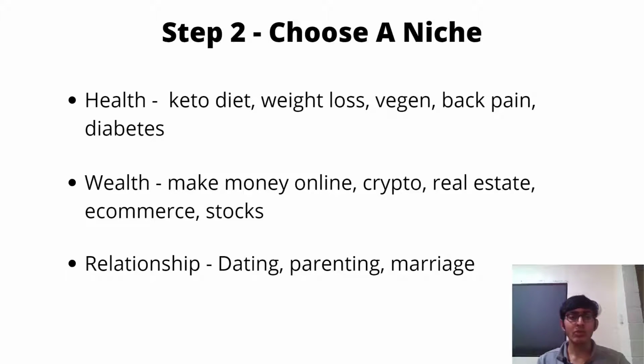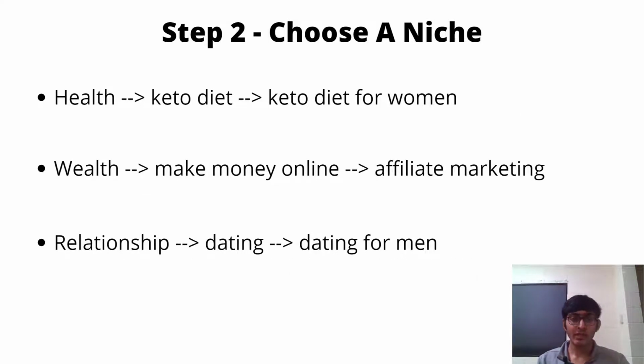So I will recommend you to pick a sub niche instead of the main niche. And also, see, health is a broad niche, okay? And keto diet is a sub niche of the health niche. But keto diet for women is also a sub niche of a sub niche, right? So I will highly recommend that if you are choosing a niche, then niche down 2 to 3 steps. Similarly, in the wealth niche, there is a make money online niche, okay? But if you want to make money online, then there are a lot of online business models that you can follow, okay? But affiliate marketing is one of them.